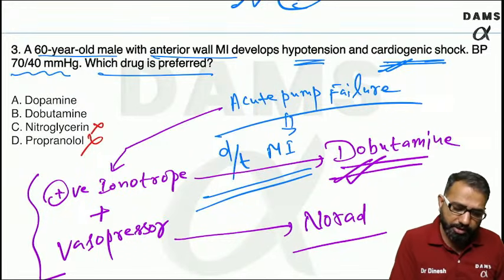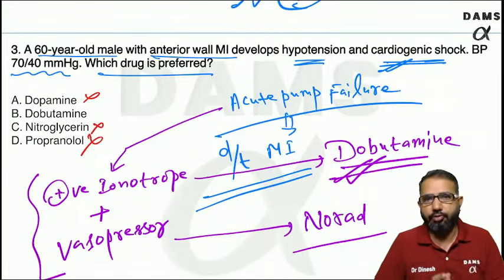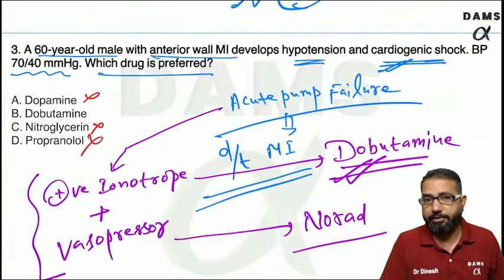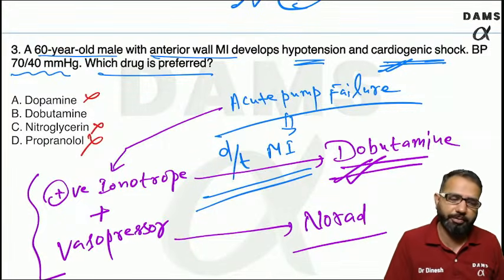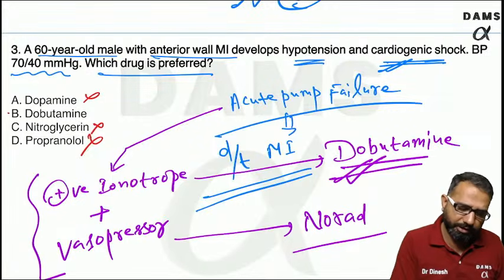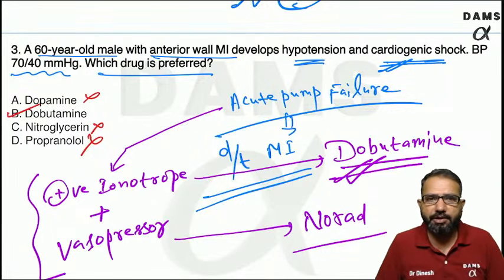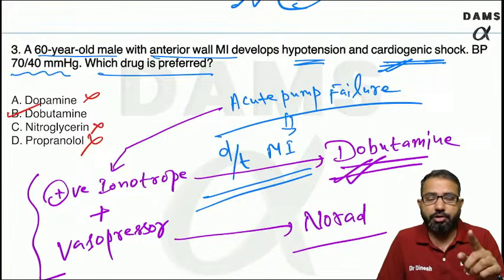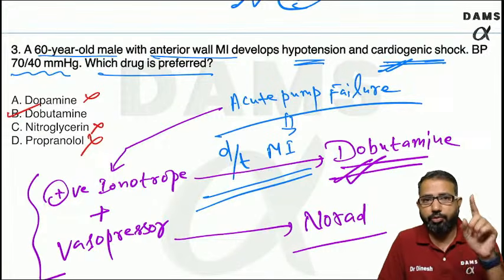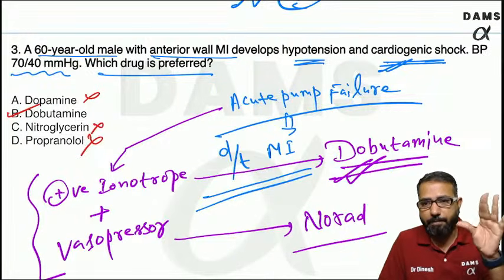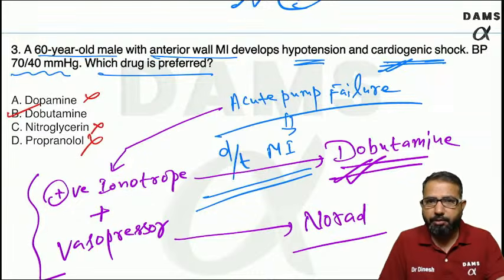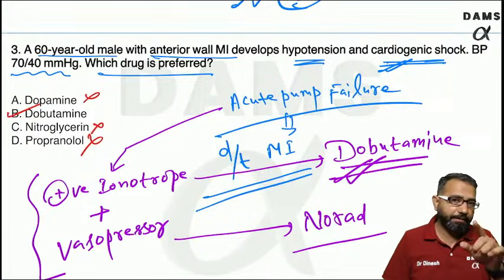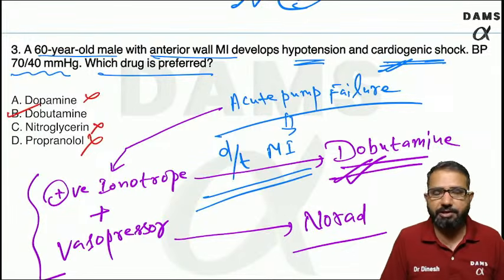So out of these, dopamine is not used because there is risk of arrhythmia. Dopamine has a role in these patients but is not preferred because of the risk of arrhythmia. So the drug we prefer in these patients will be dobutamine plus NORCET. Dobutamine cannot reverse the shock, but dobutamine is the drug which increases the pumping. So first increase the pumping, positive inotrope, and then give the vasopressor NORCET. NORCET is the best vasopressor in these patients to increase the blood pressure.